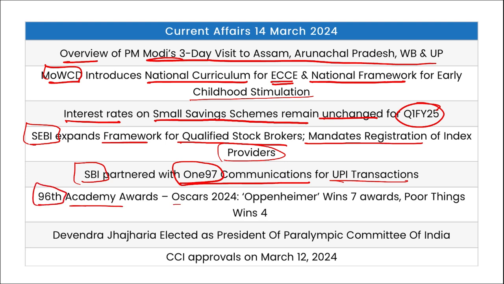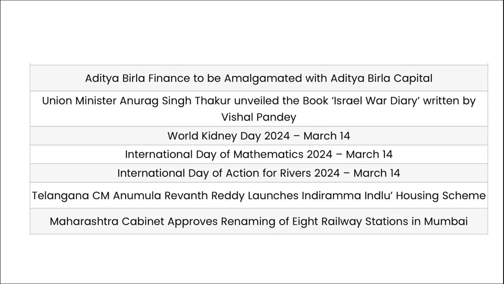96th Academy Awards. Here, Oppenheimer has won 7 awards. Devendra Jhajaria has been elected as the President of Paralympic Committee of India. We saw the CCI approvals. Then Aditya Birla Finance to be amalgamated with Aditya Birla Capital Limited.